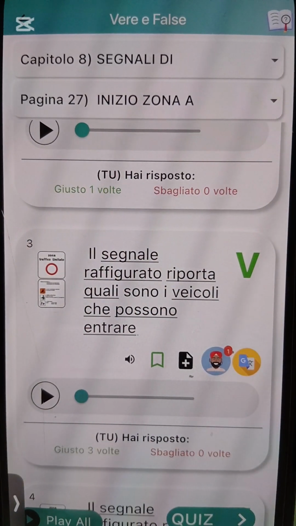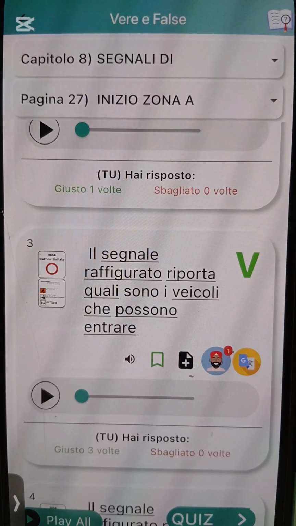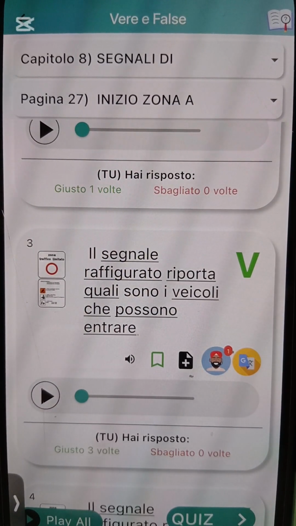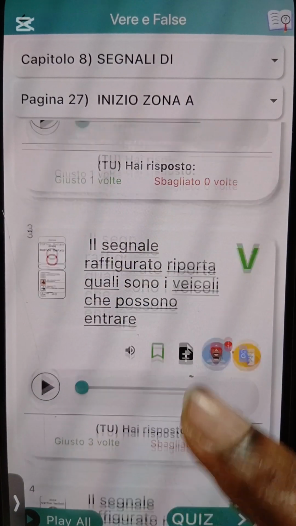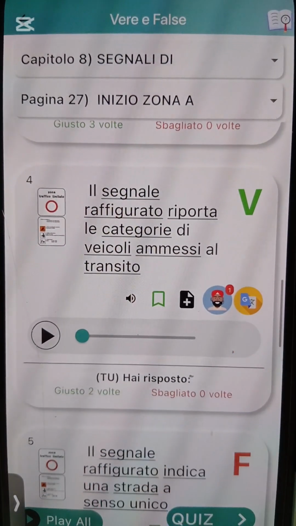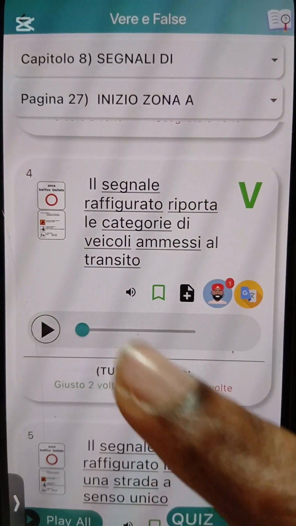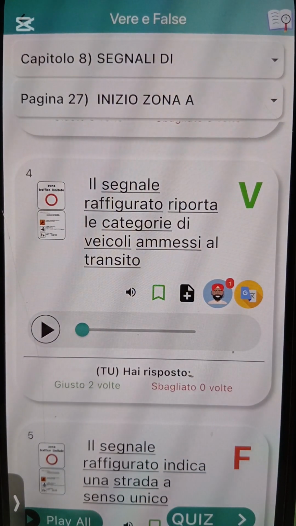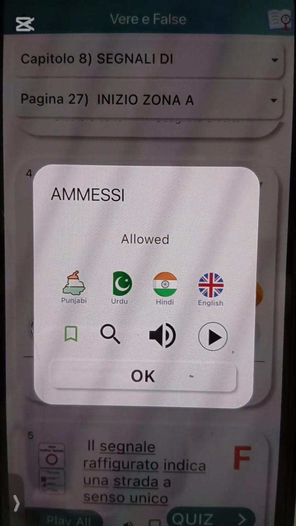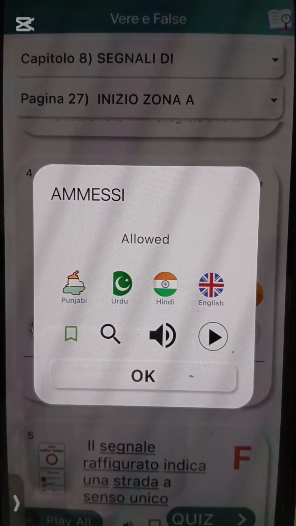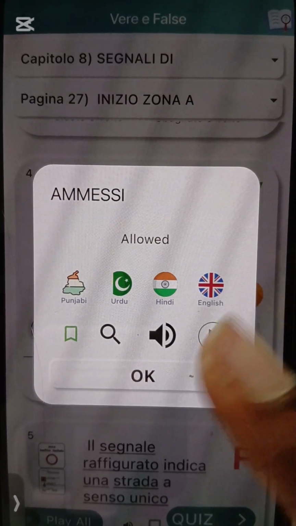And one of the vehicle na vigili, disabile. People wey dey offload and unload goods, those people go fit do what? They go fit enter zona traffico what? Limitata and even area pedonale. So number 4. Il segnale raffigurato riporta le categorie di veicoli ammessi a transitare. Okay, ammessi means allowed. Ammessi means what? Allowed. Ammessi means allowed.